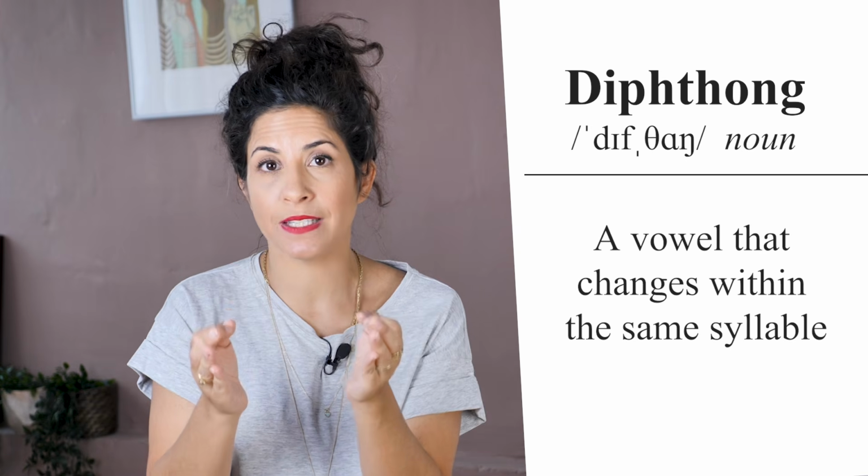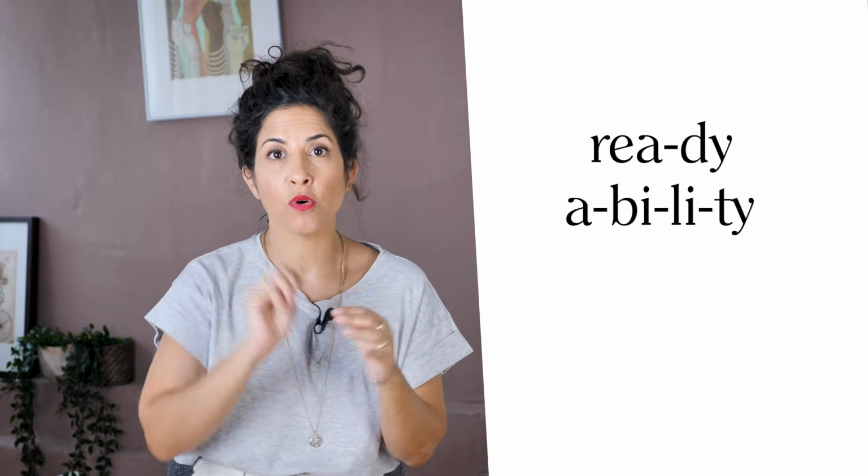This is a pronunciation lesson about vowel sounds in English. Now, a diphthong is a vowel that changes within the syllable. A syllable is the smallest unit in the word, like ready, 2 syllables. Ability, 4 syllables. Kite, 1 syllable. And usually a syllable has 1 vowel in it, but there are different types of vowels.